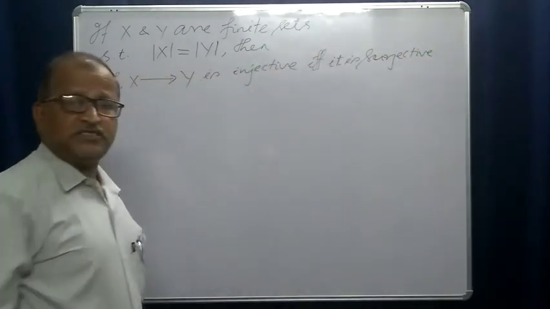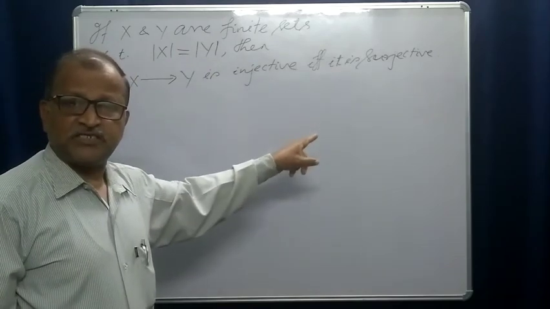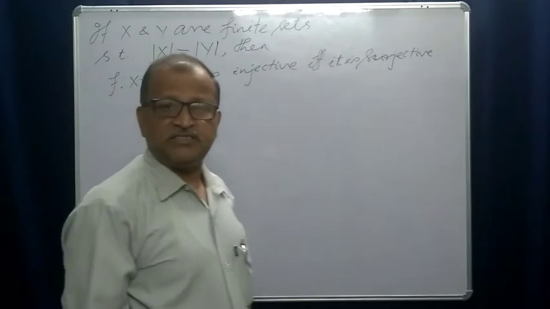If the function is injective, then it is surjective, and if it is surjective, then it must be injective.